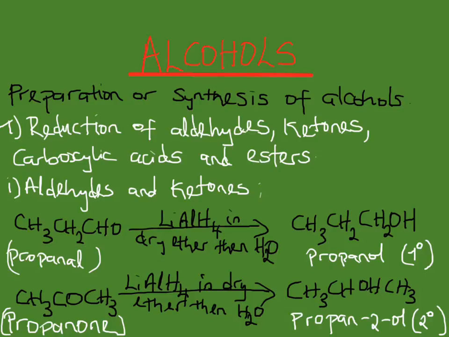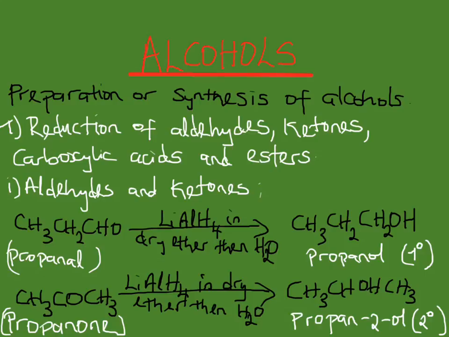Aldehydes and ketones are reduced to alcohols using lithium aluminum tetrahydride in dry ether and then water to form primary and secondary alcohols respectively. In this reduction, aldehydes are being reduced to form primary alcohols, while ketones are being reduced to form secondary alcohols.